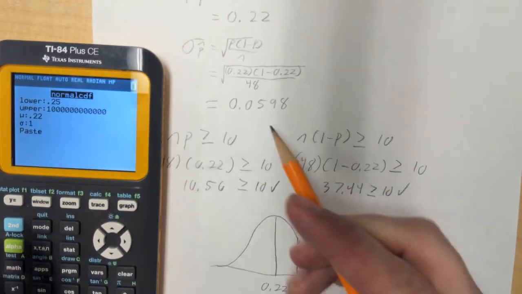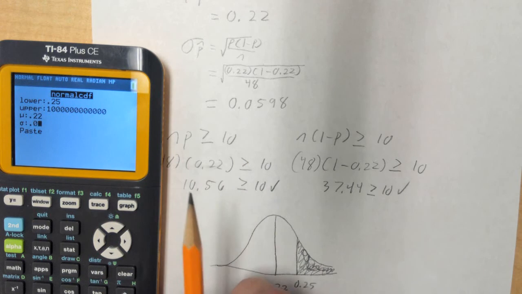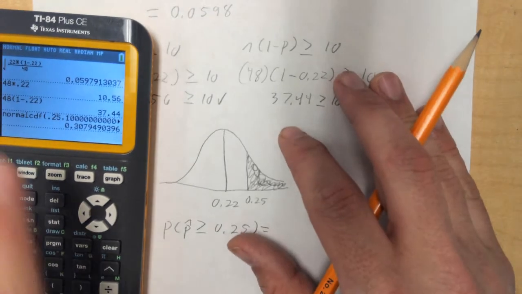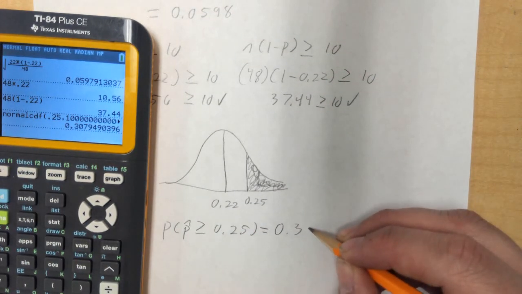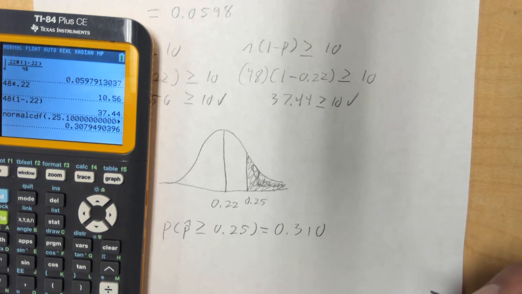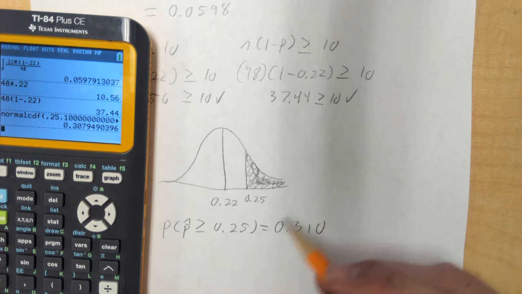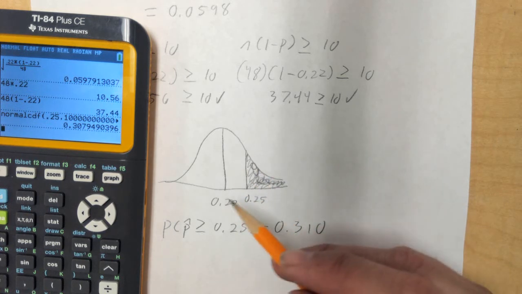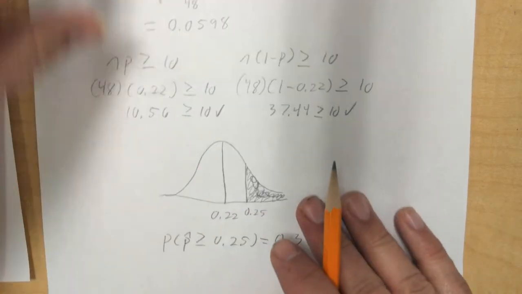The standard deviation, our width, is 0.0598. So we hit enter, and we get our probability, which is 0.310. So that's 31%. So there's a 31% chance that her program didn't help her, that this is just a random increase.